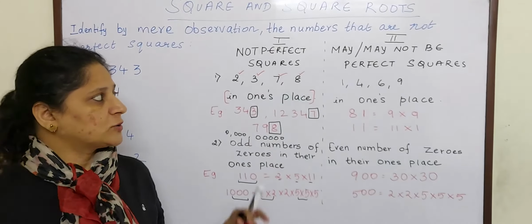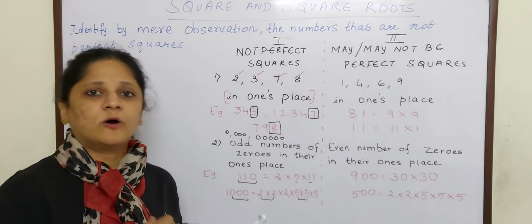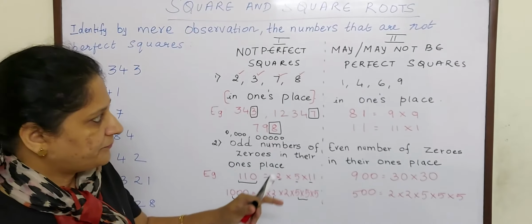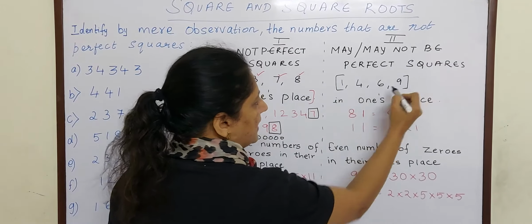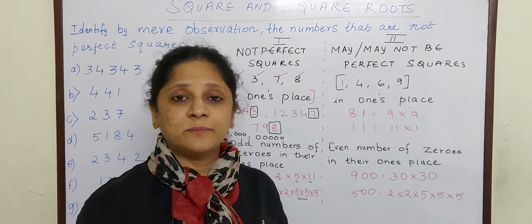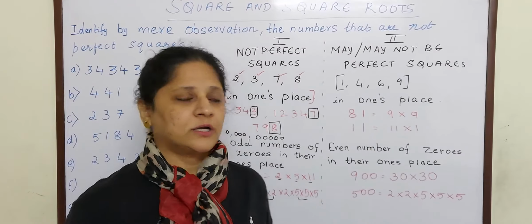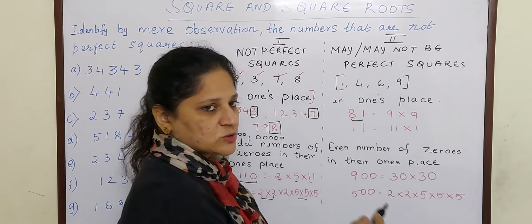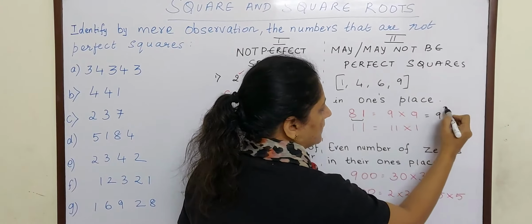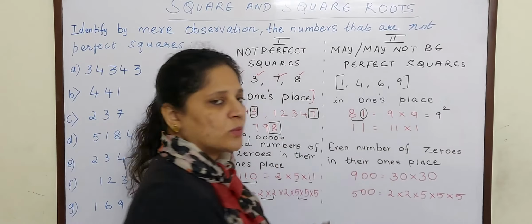Now let us go to the rules which say may or may not be perfect squares. If the digits 1, 4, 6, 9 lie in one's place, it may be a perfect square or not a perfect square. For example, you know 81 is a perfect square, 9 nines are 81. So in the ones place it is 1.